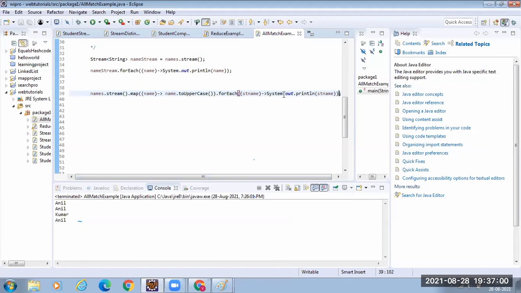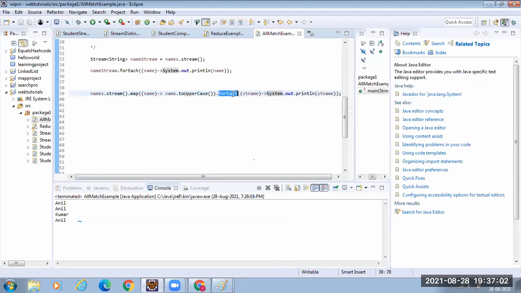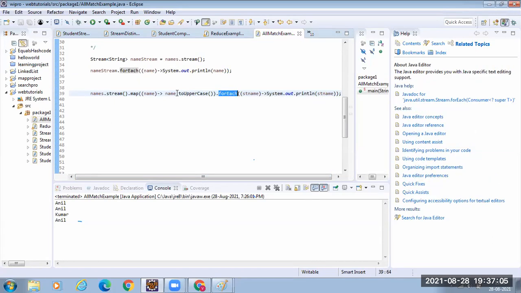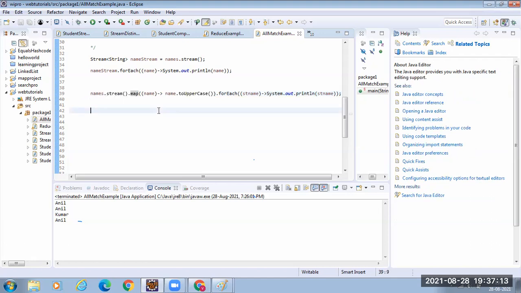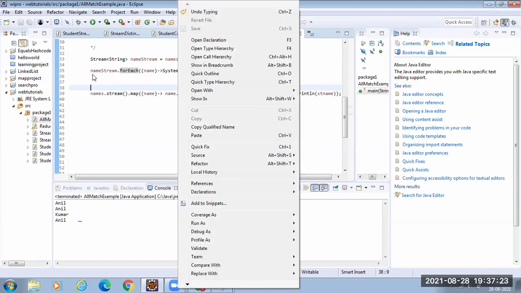So only when you call the terminal operation, then it starts, and the contents in the stream get converted to uppercase by map. Until this part, nothing happened, right? Only when you call the terminal operation, the map function really gets executed. Is it clear? Now we will print and check the output.